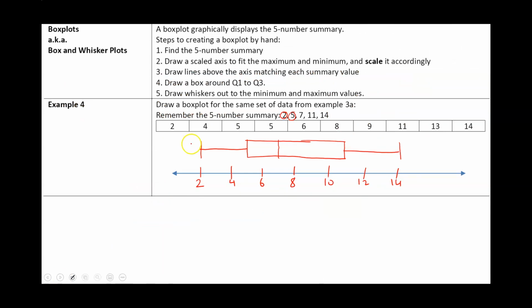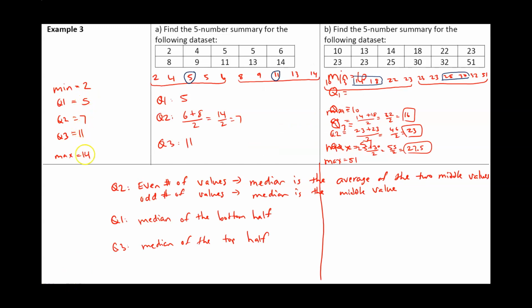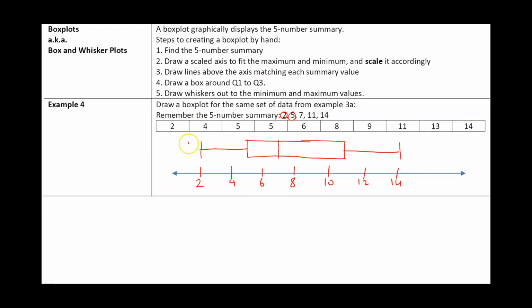So a box plot. If you look at our first data set, our 5-number summary was 2, 5, 7, 11, 14. That's from here. For our first data set, this is our minimum, which is 2. Then our Q1 is 5, our Q2 is 7, our Q3 is 11, and our maximum is 14. It goes in that order: minimum, Q1, Q2, Q3, and max. So we got 2, 5, 7, 11, and 14.